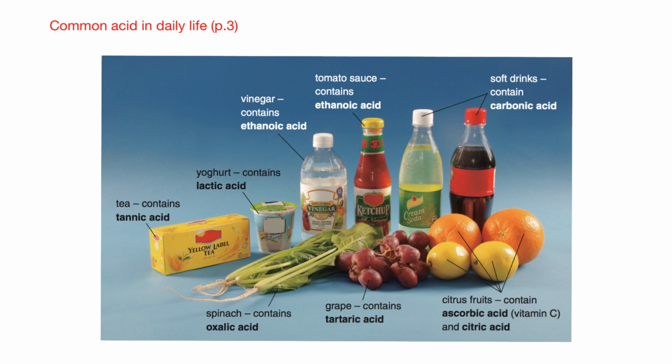So these are some of the daily commodities that we can find in our daily life. Mainly there are fruits, veggies, and also some drinks. For all these names of the acids, some of them you have to remember, but for some of them just having a concept will do. For example, yogurt, you have lactic acid. Tea, you got tannic acid. Spinach, you got oxalic acid.